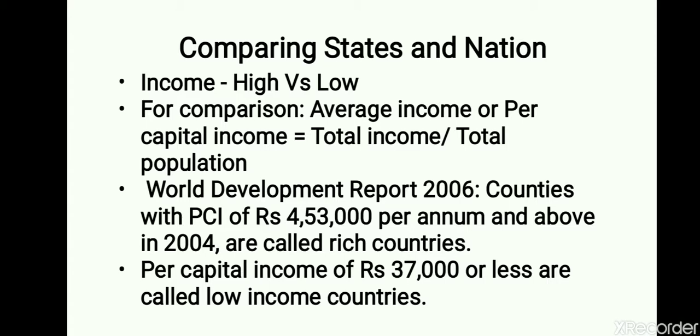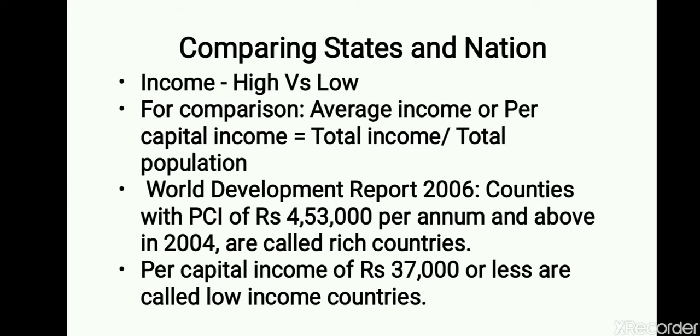Now the World Bank report, World Development Report 2006, said that a per capita income of 4,53,000 per person per annum and above in 2004 was considered as rich countries.